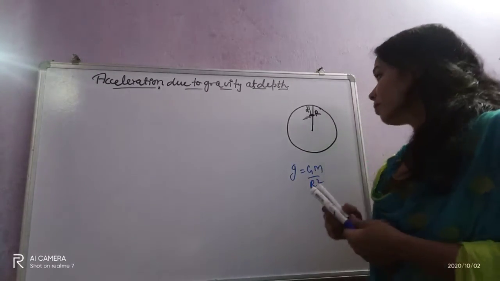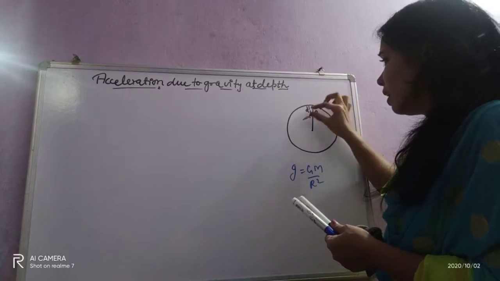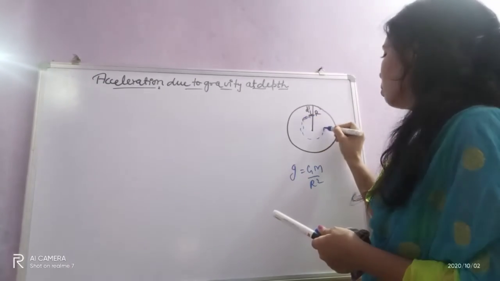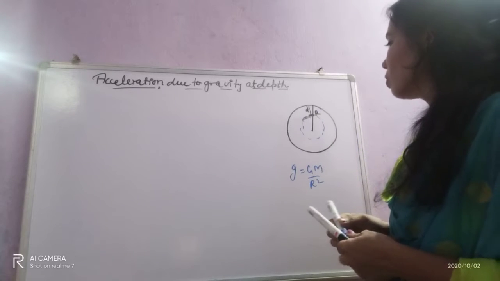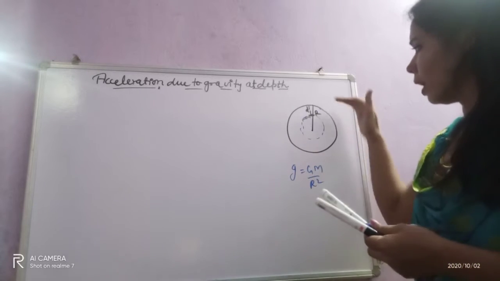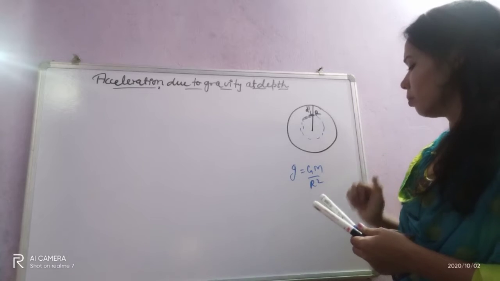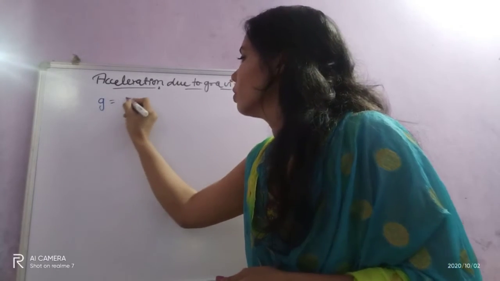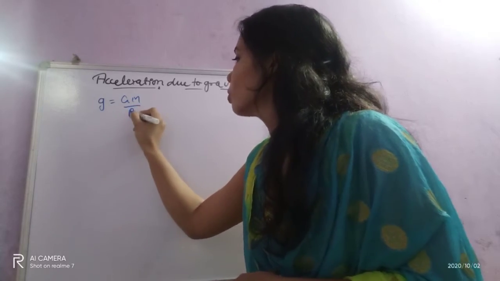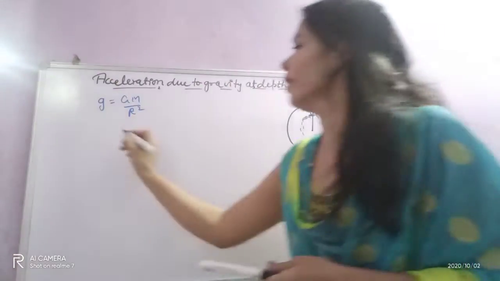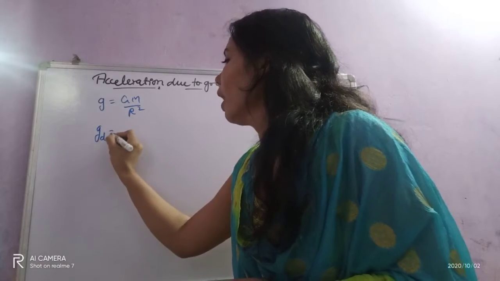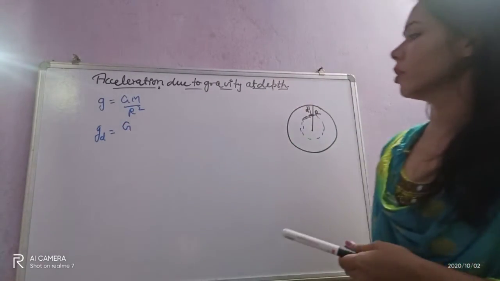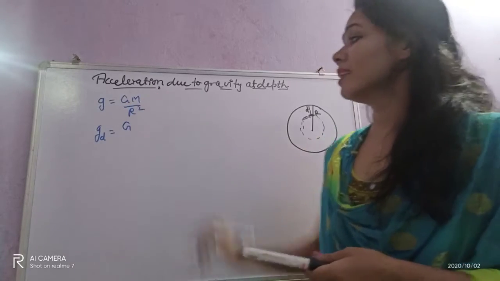Then what would be the acceleration due to gravity at this point? So let's try to find. g at Earth's surface is GM upon R square. Now g at depth d. Capital G is constant, so I have taken G, but the mass is varying.